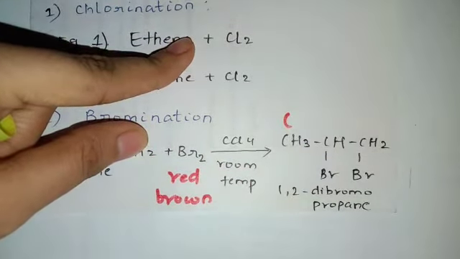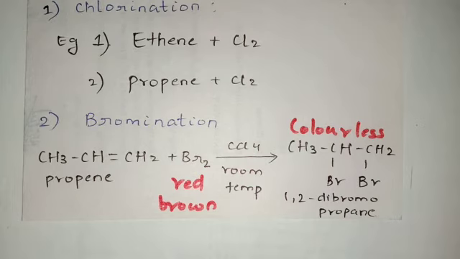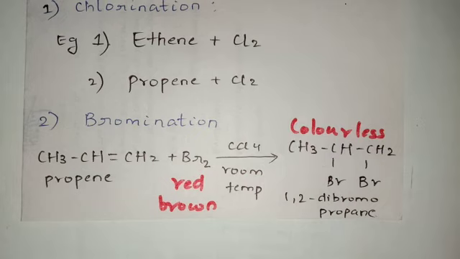Okay, fine. So when I talk about bromination of an alkene, suppose you all are performing this reaction in the laboratory, so you have taken propene and you add reddish brown bromine into it. After the reaction is completed, you will get this product inside the test tube, 1,2 dibromopropane. But the reddish brown color has now disappeared. The reddish brown color of bromine disappears and the product that you get is colorless. Now why is this an important factor?